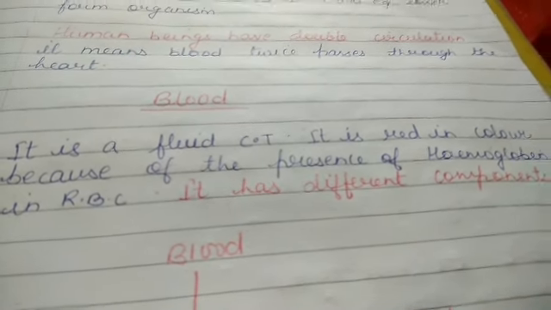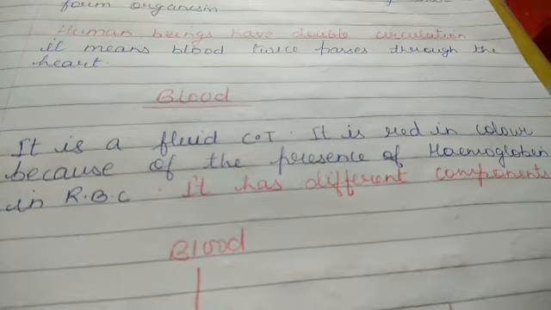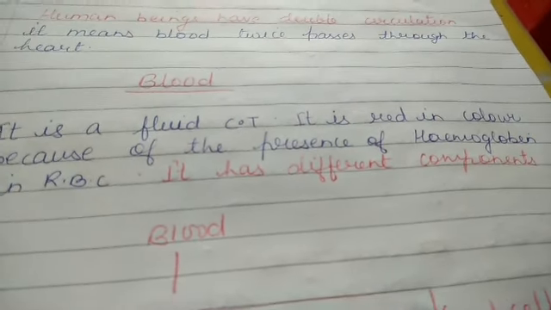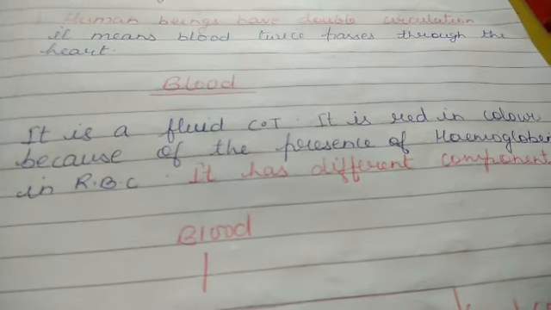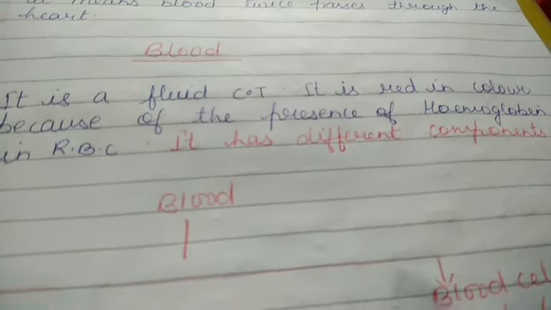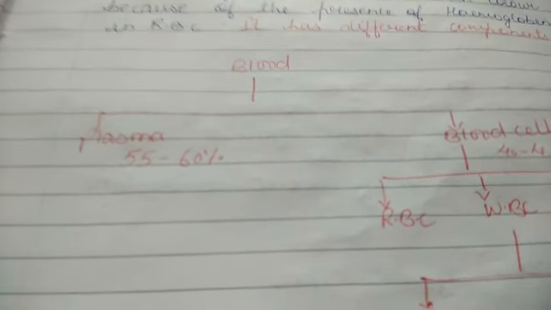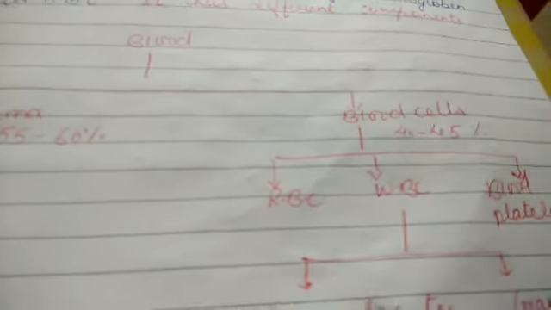Red in color because of the presence of red color pigment hemoglobin, which has the binding capacity. One hemoglobin molecule can bind 4 molecules of oxygen, and it has different components. Just see this chart. Blood has two components, mainly plasma and blood cells.